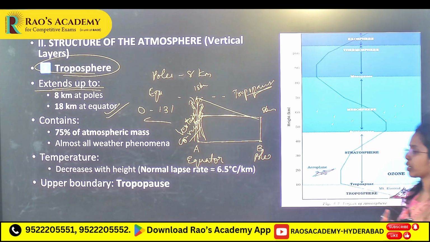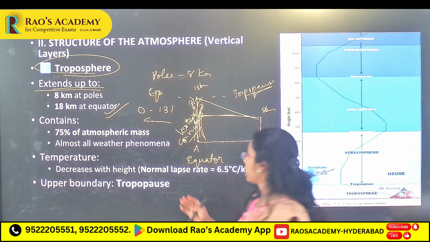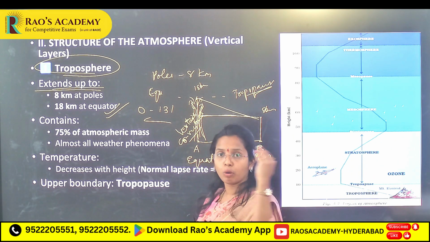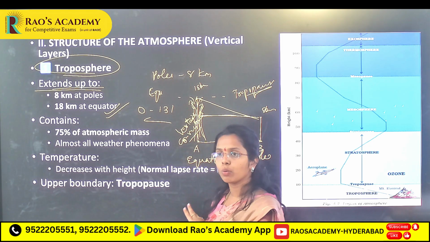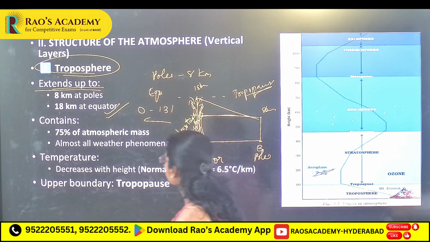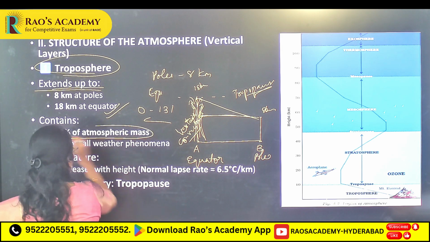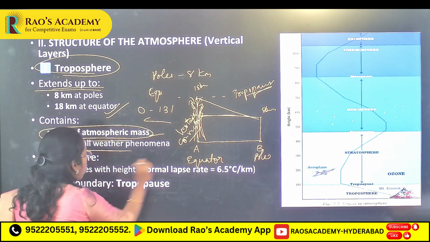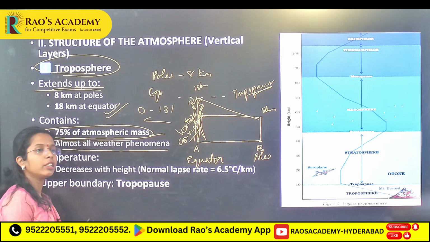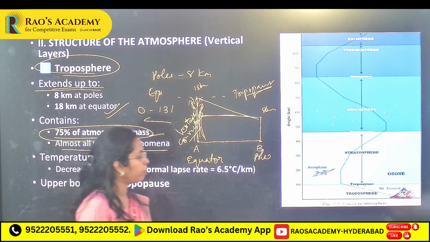Strong vertical convection you will see at the equator. That is the reason you will see the tropopause at 18 kilometers at the equator. At the poles, 8 kilometers. You don't see that much strong convection over the poles. Next, 75% of atmospheric mass is present in the troposphere. Almost all weather phenomena you will see in the troposphere layer, very important.